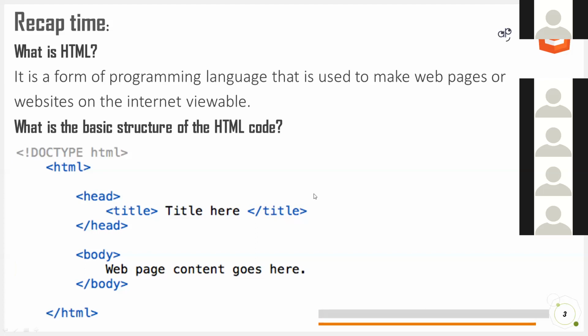If we are discussing the basic structure of a website, it is in front of your screen. It starts with the tag, exclamation mark, DOCTYPE in capital, then we write html, and then we close the tag, and we start with html again. We have to mark the tags, and there is head. After head there is a body, and then the closing html. Between head we have to define the title, which comes on top of the website pages. So this is what we discussed in our last class.